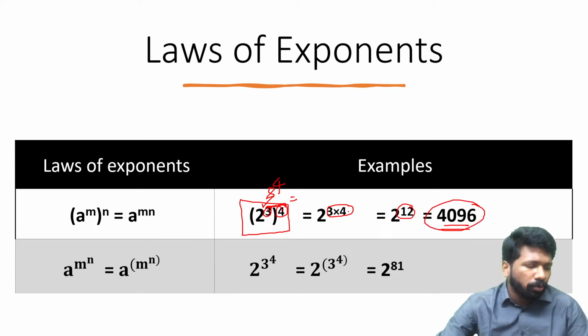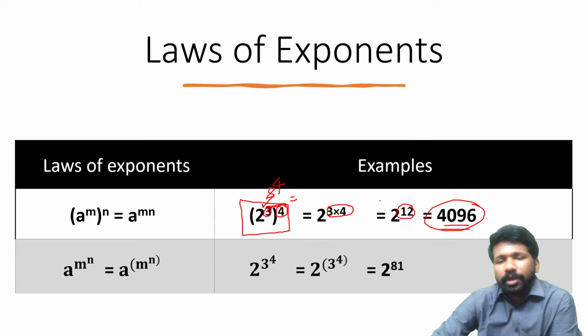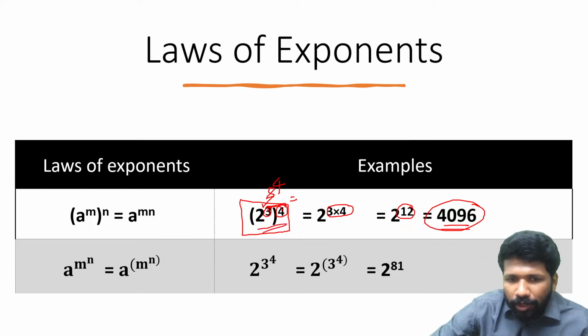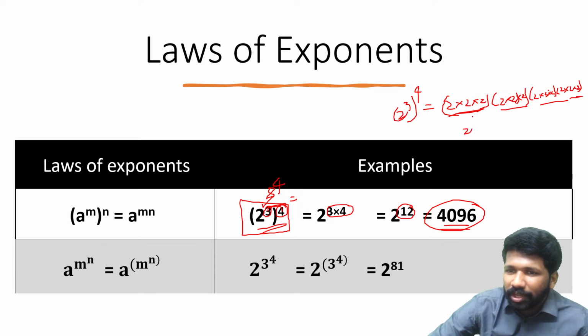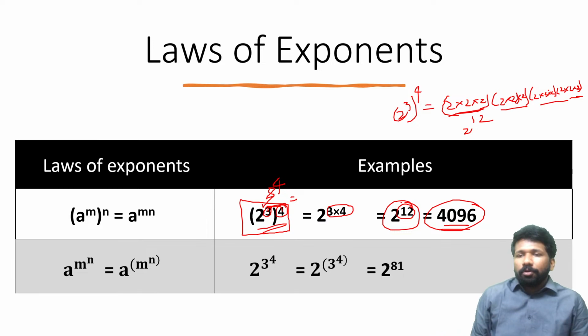Now I will show you why that is working. How you can multiply the powers, I will tell you. 2 cube, the whole raised to 4 means, 2 cube means what? 2 into 2 into 2. Raised to 4 means this multiplied 4 times with itself, na? Exponent form: 2 into 2 into 2, 2 into 2 into 2, 2 into 2 into 2, 2 into 2 into 2. That is 3 2's 4 times. That is 2 raised to 12, na? That is why the shortcut is working. I hope all of you understood it.